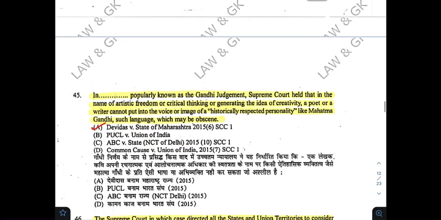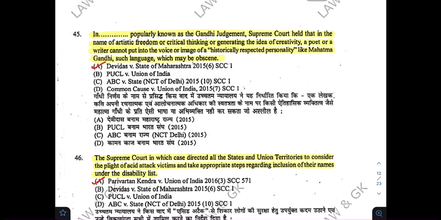C. In dash, popularly known as Gandhi judgment, Supreme Court held that in the name of artistic freedom or critical thinking or generating the idea of creativity, a poet or a writer cannot put into voice or image of a historically respected personality like Mahatma Gandhi such language which may be obscene. The correct option is A.